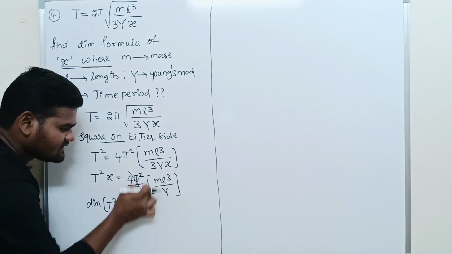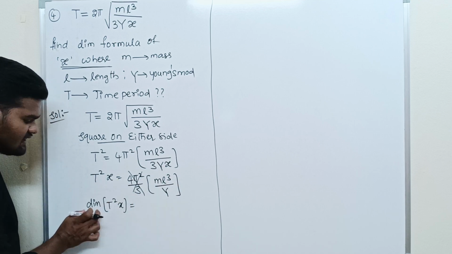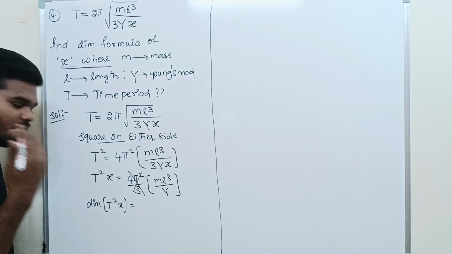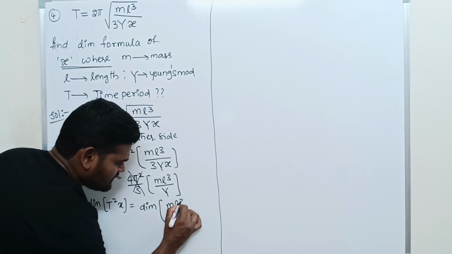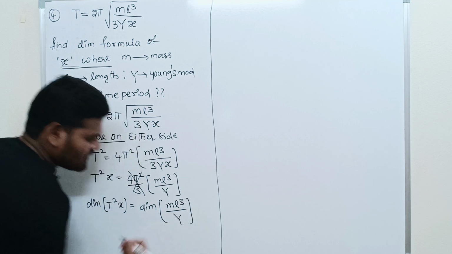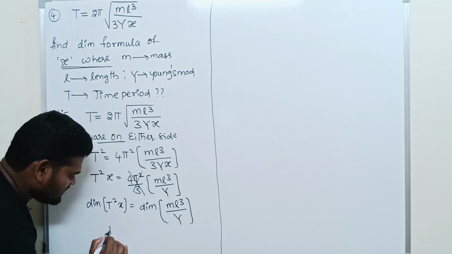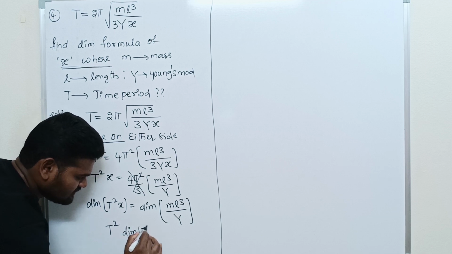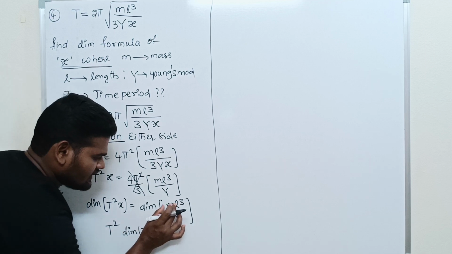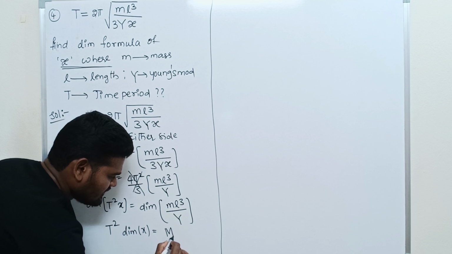Here T square X and this term are equated because the dimensional formulas are the same, right? So dimension of ML cube by Y. The dimension of T square is T square, and dimension of X we have to find, equal to dimension of mass, capital M.